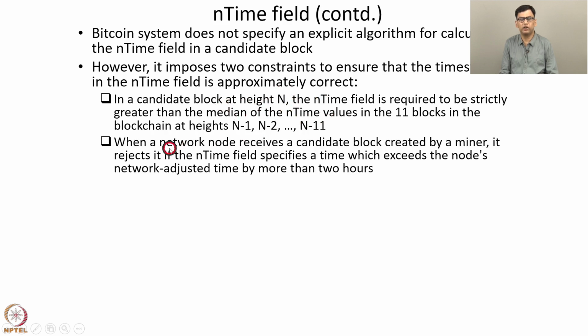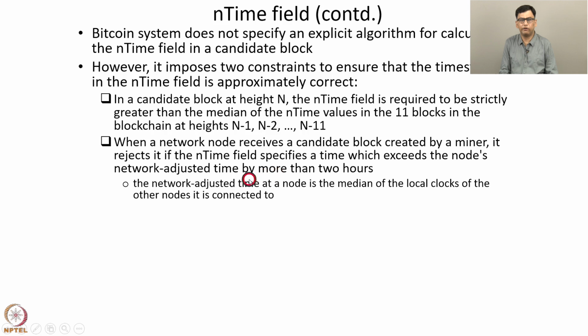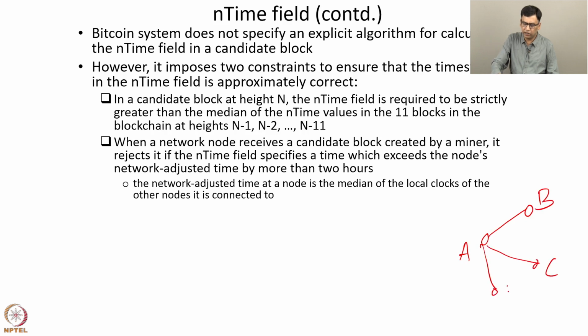So this is the other constraint. When a network node receives a candidate block created by a miner, it rejects the block if the end time field specifies a time which exceeds the node's network adjusted time by more than 2 hours. What is the network adjusted time of a node? The network adjusted time at a node is the median of the local clocks of the other nodes it is connected to. For example, consider a node A in the blockchain network. Suppose it is connected to these other nodes B, C, D, E, and F.